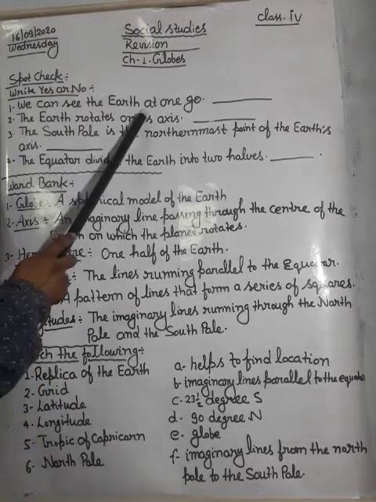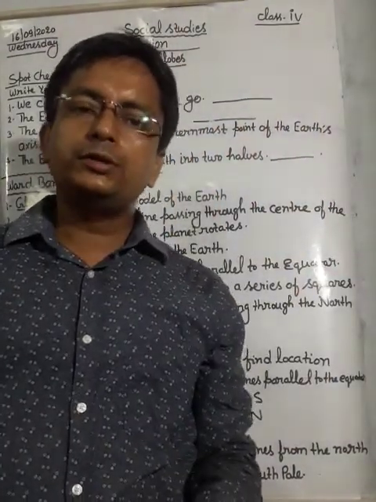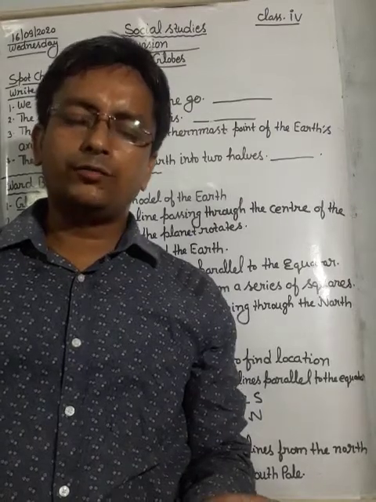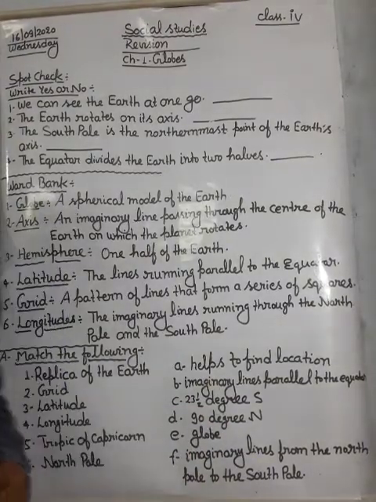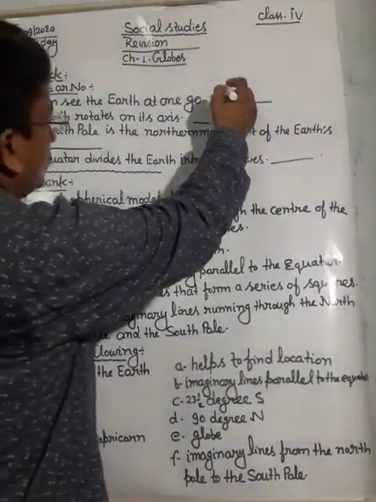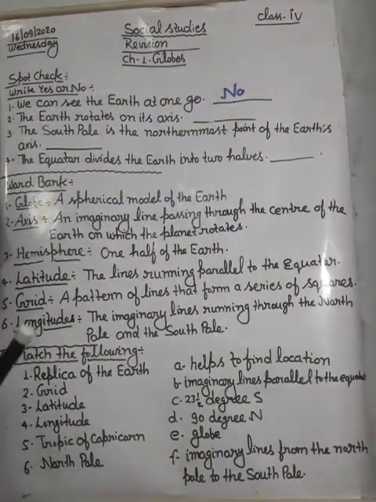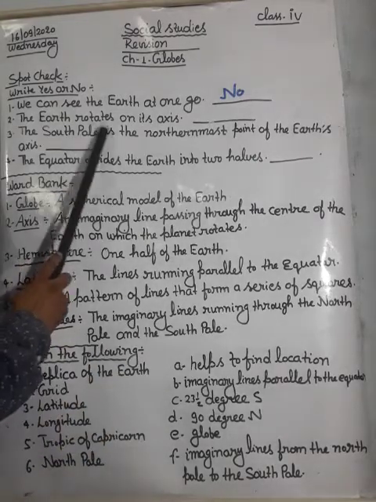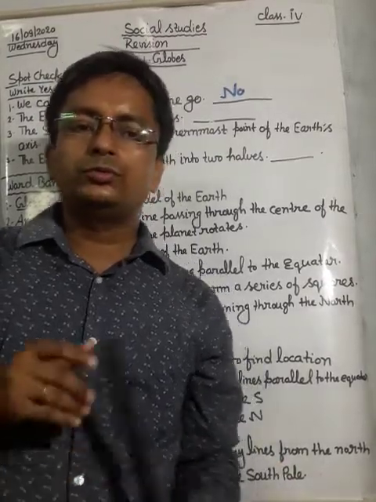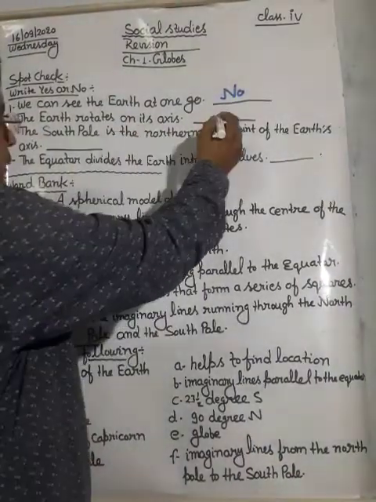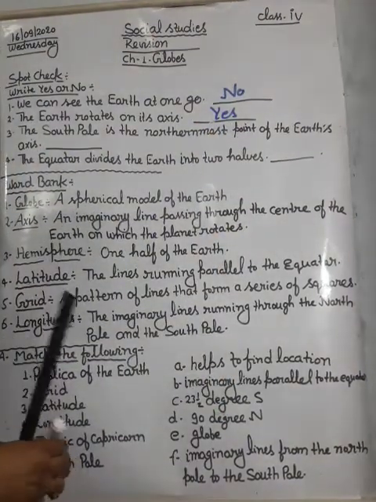We can see the earth at one go, meaning we are able to see the earth at one go. एक बार में हम पूरी अर्थ को देख सकते हैं. What will be the answer? No, we cannot see the earth at one go. So the answer will be no. The earth rotates on its axis. Yes students, it is true. Earth rotates on its axis. Many times I have told you. So here will be yes.